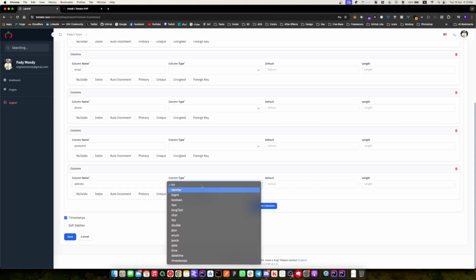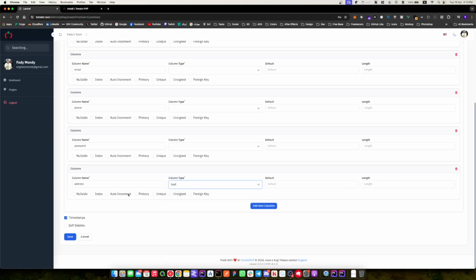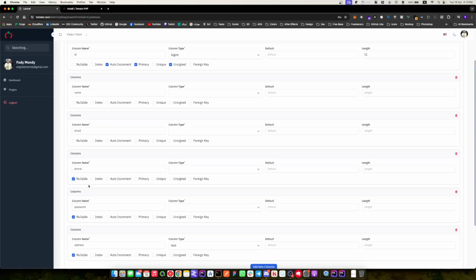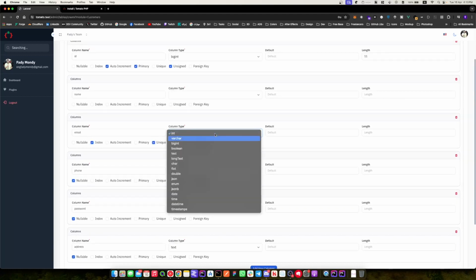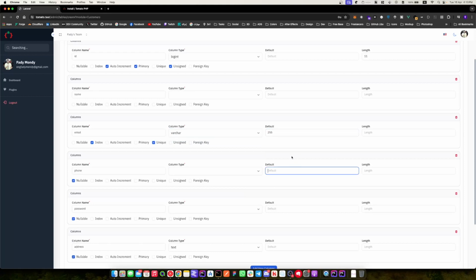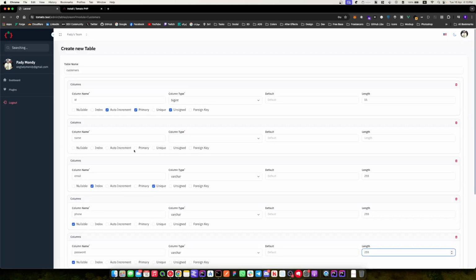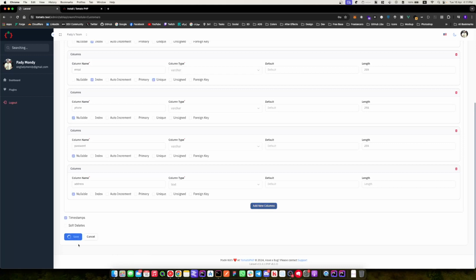Here we will have a text field, and it can be nullable. Password can be nullable. Here can be nullable. Email will be index and unique. Name can be indexed, and for sure cannot be nullable, and it's fine. So we will save here.